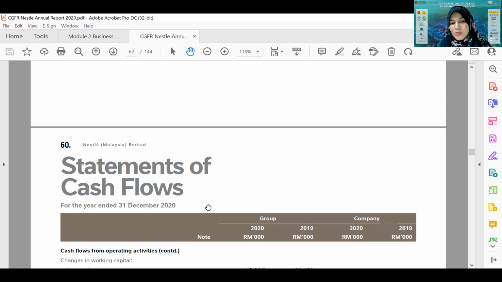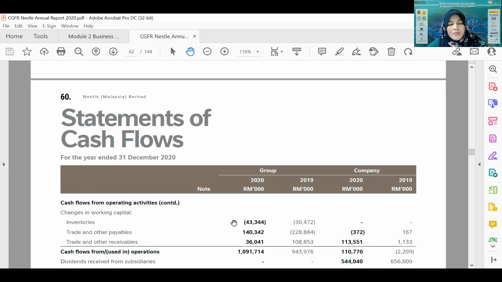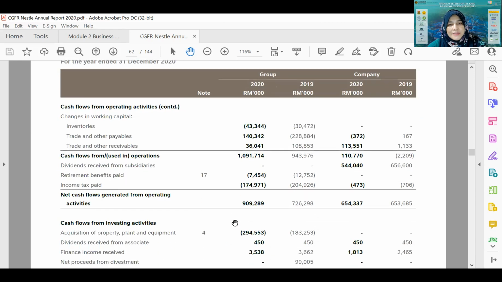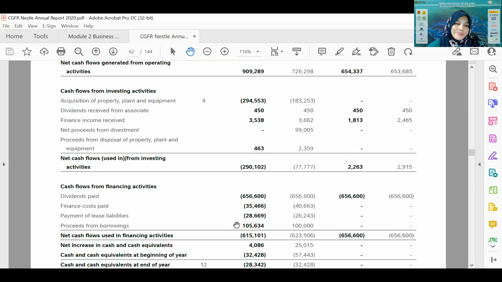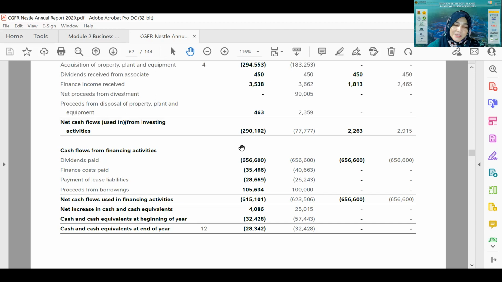Because of the accrual system, the statement of cash flow needs to be reported to show what happened to the movement of cash in the company. And it is a crucial statement that investors usually look at as well.